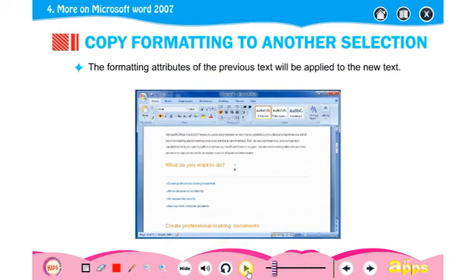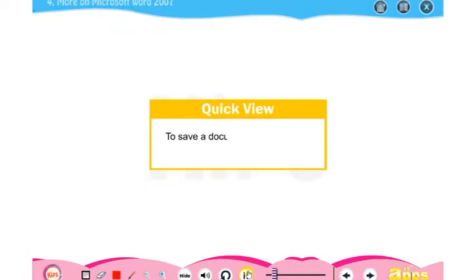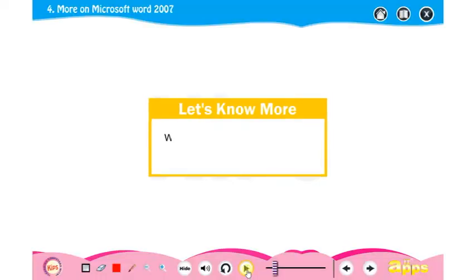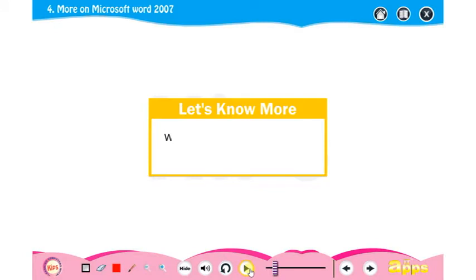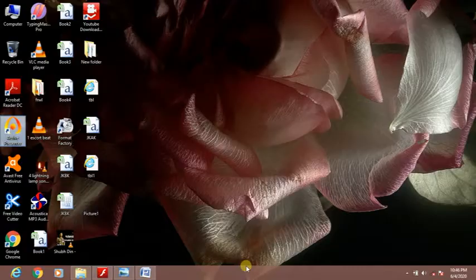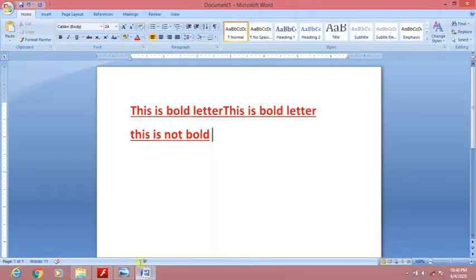Further given, to save a document, you can press Ctrl plus S key. It is the shortcut key to save a document. Any document if you want to save, we can press shortcut key Ctrl plus S. When the document is saved, the file name appears on the title bar. Any file if you save, the file name appears on the title bar. Before saving, the file name which appears is Document 1. It is the default name.